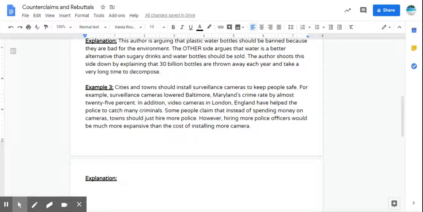Alrighty, so moving on to our last example. This one is about surveillance cameras. So this says, cities and towns should install surveillance cameras to keep people safe. For example, surveillance cameras lowered Baltimore, Maryland's crime rate by almost 25%. In addition, video cameras in London, England have helped the police to catch many criminals. Some people claim that instead of spending money on cameras, towns should just hire more police. However, hiring more police officers would be much more expensive than the cost of installing more cameras. And I have typos in here. More expensive. Okay.